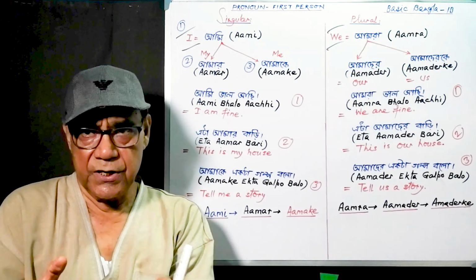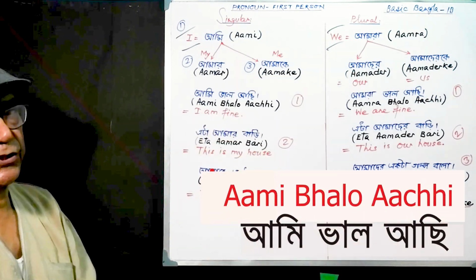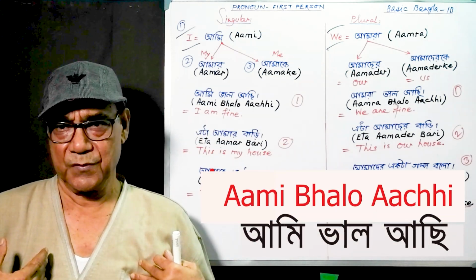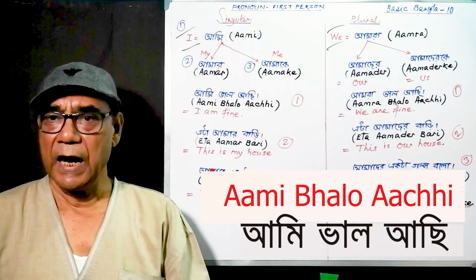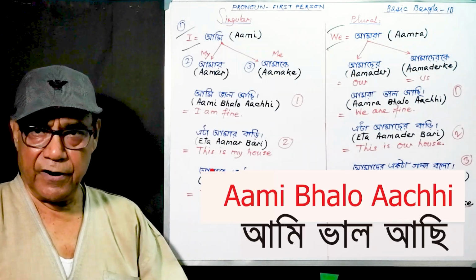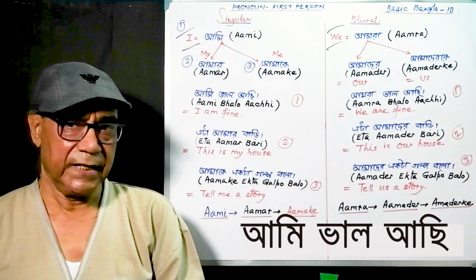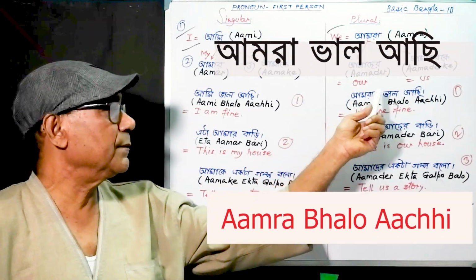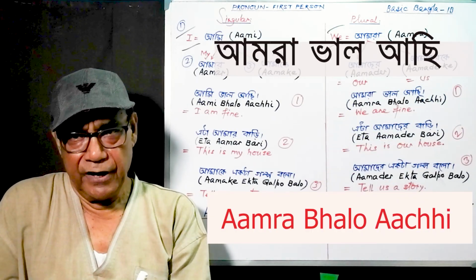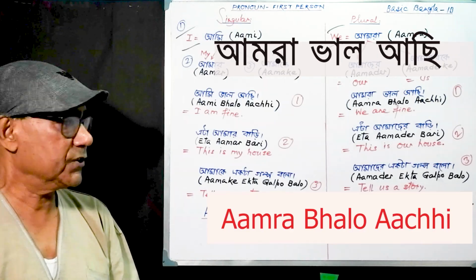Now, let's make a few sentences and make the issue clear. So, Aami bhalo achi. I am fine. Any problem? I am fine. You can translate into Bengali, Aami bhalo achi. In the plural number, Amra bhalo achi. So, I am fine, we are fine. Aami bhalo achi, Amra bhalo achi.